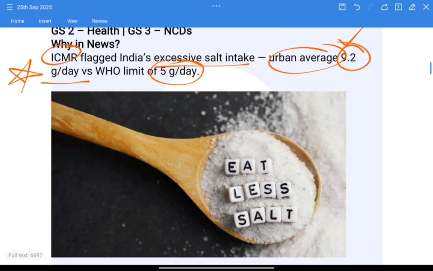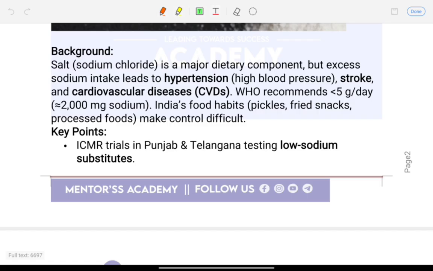Salt, also known as sodium chloride, is essential, but excessive intake increases the risk of hypertension, that is high blood pressure, stroke, and cardiovascular diseases, right? Indian diets with pickles, fried snacks, and processed foods push consumption levels higher. These all include high levels of salt, so it increases the consumption level in general.